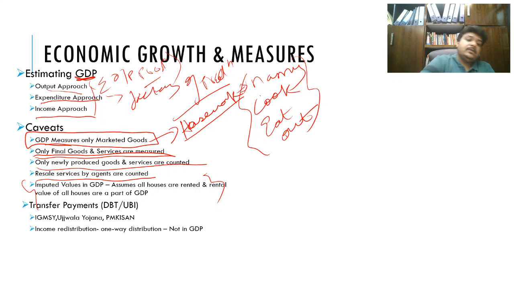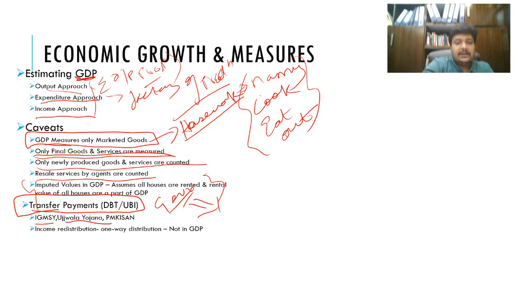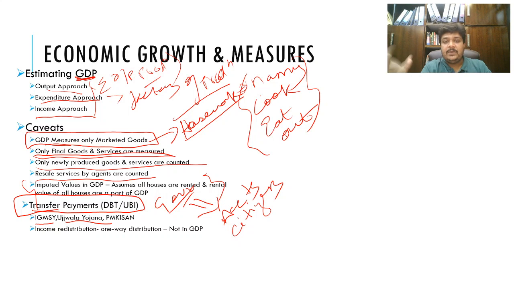One more thing we need to keep in mind is transfer payments. What is this transfer payment? Basically your PM Kisan payments, your NREGA payments, your Ujjwala Yojana, your Indira Gandhi Matritva Sahyog Yojana, where the government is directly putting money into accounts of citizens or eligible citizens. For example, you will have thresholds like BPL, APL. So those are direct transfers.